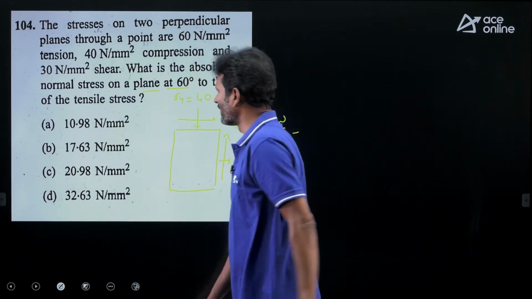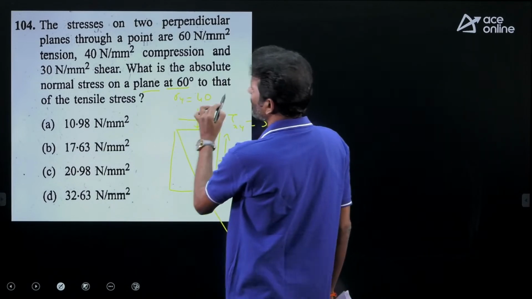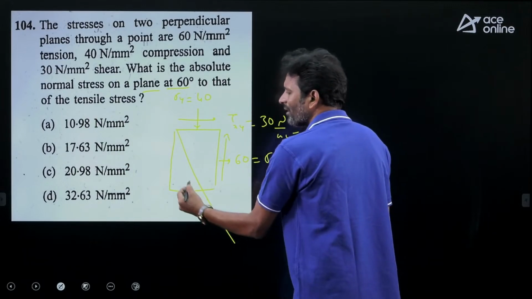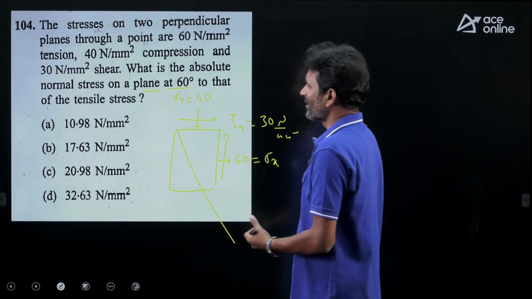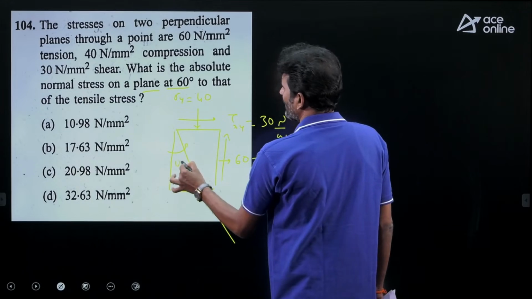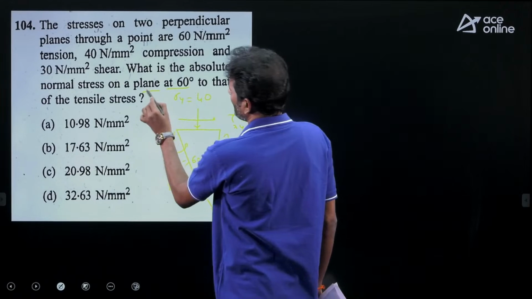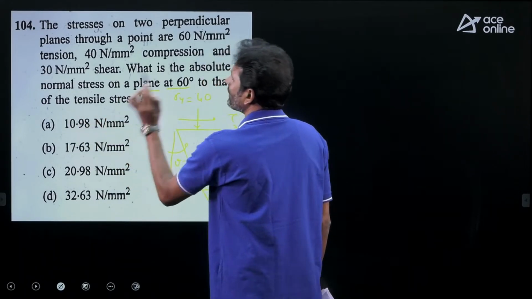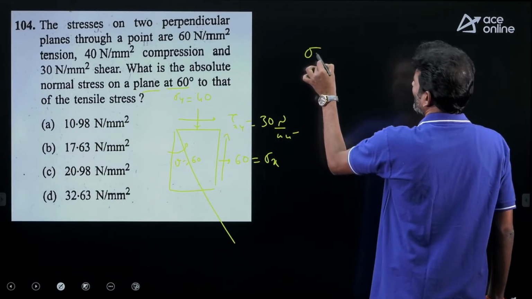Here we are having some ambiguity in this particular problem. It asks for the normal stress value at 60 degrees to the tensile stress. That means indirectly it is giving the angle theta with respect to the horizontal plane. But if I take that into consideration, the options are not matching. That's why we are directly using theta as 60 degrees here. Originally, they need to give the stress on a plane at 60 degrees to the plane of tensile stress, then this is correct. But anyhow we are using this one because of that reason.